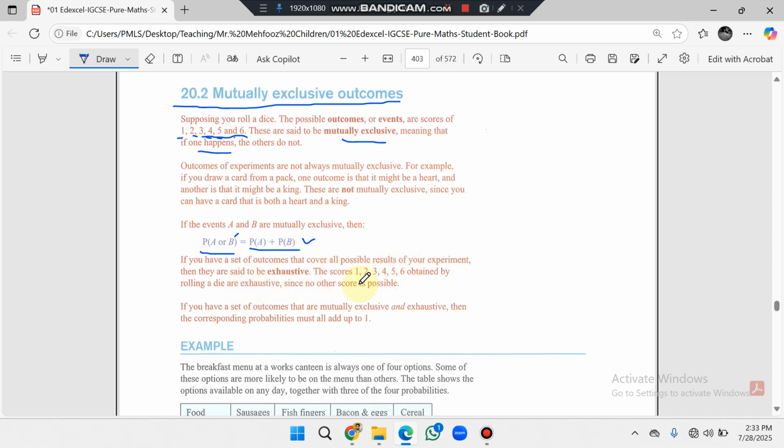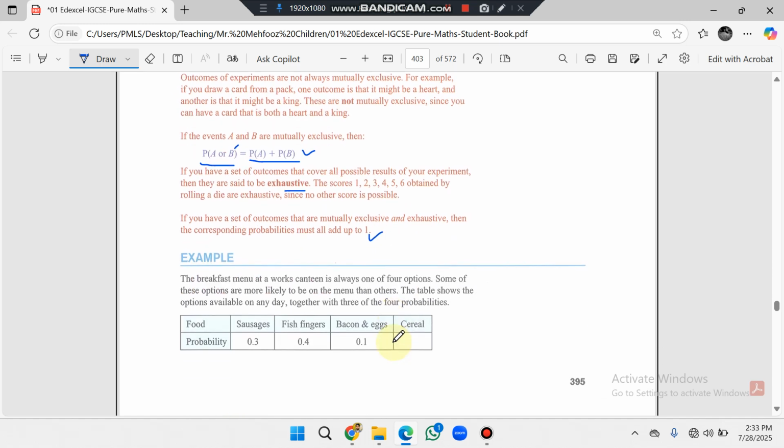For example, the scores 1, 2, 3, 4, 5, 6 obtained by rolling a dice are exhaustive since no other score is possible. This is the definition of exhaustive events. If you have a set of outcomes that are mutually exclusive and exhaustive, then the corresponding probabilities must all add up to 1.